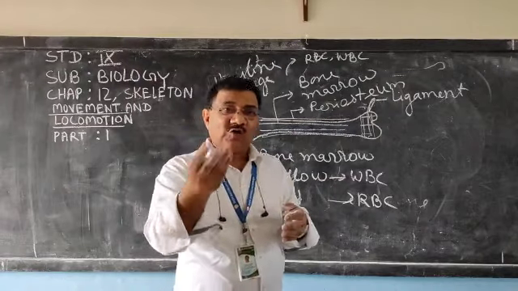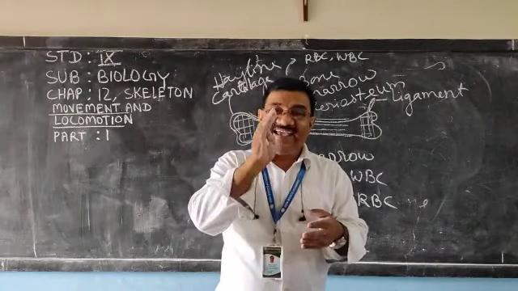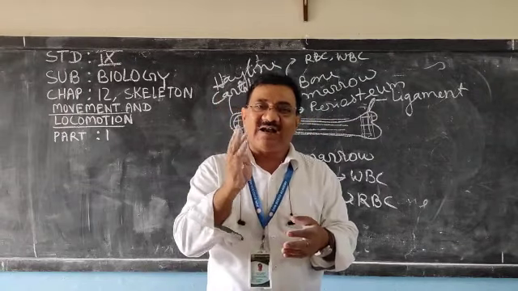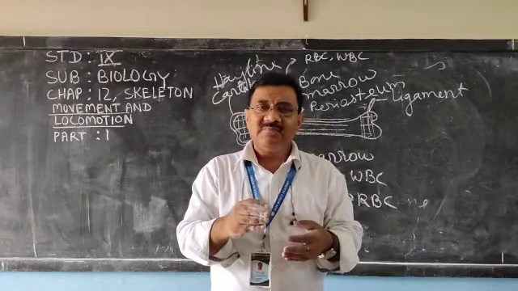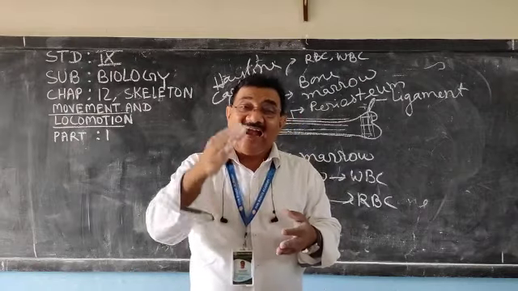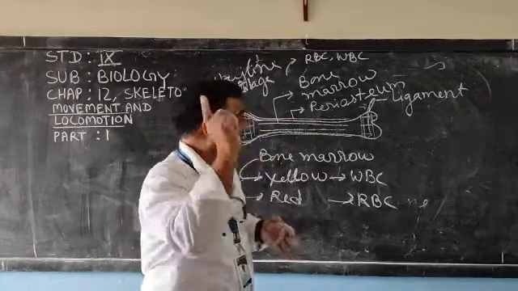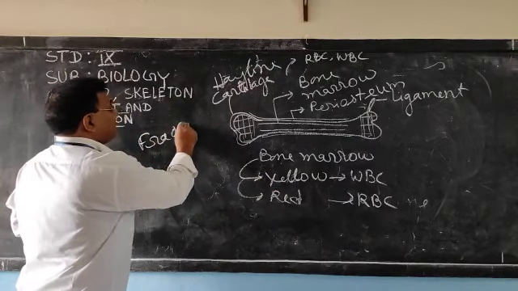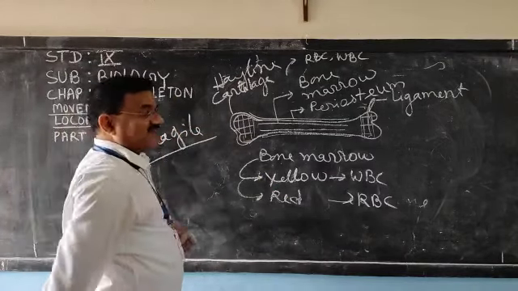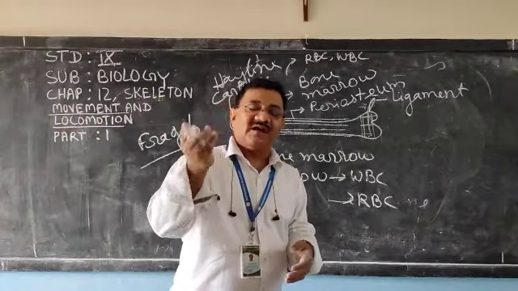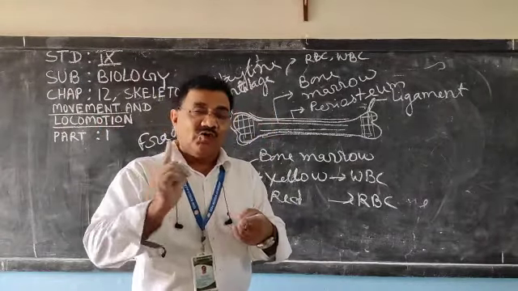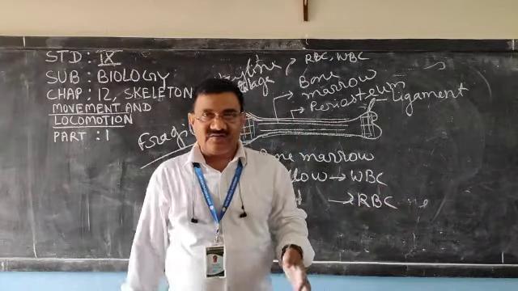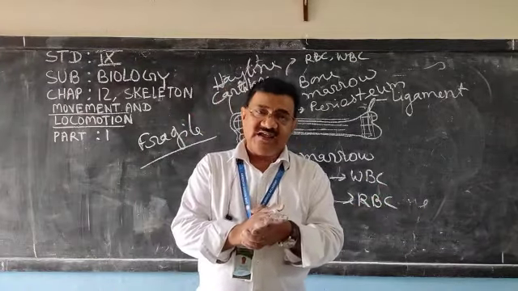As we grow older, the organic part of the bone is reduced. The organic part, I have told you, contains protein, and that is reduced, and the bones become fragile. Due to this fragility, the bone becomes brittle or takes more time in rejoining. This is the case with elderly people.